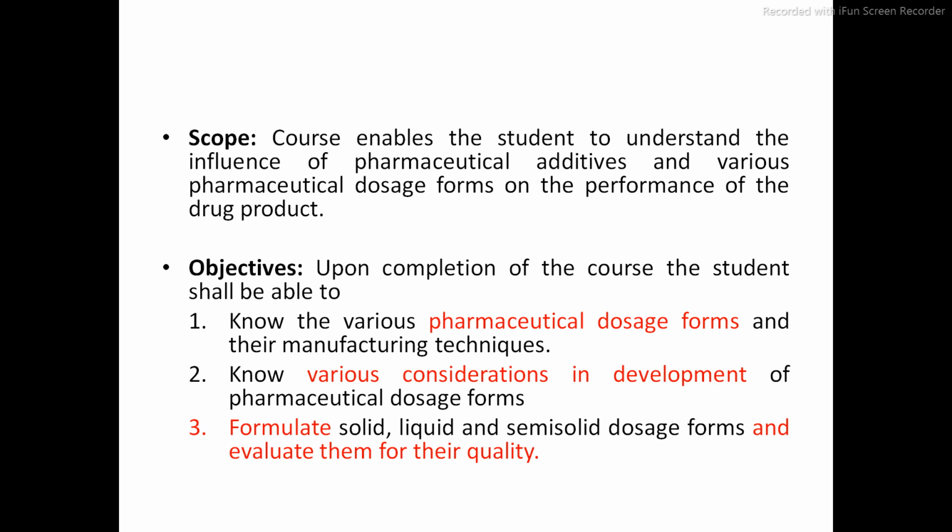Again, you will come to know how to formulate and evaluate the dosage form for their quality. Mainly focus on the highlighted words in this presentation. So the student will come to know how to formulate solid, liquid, semi-solid dosage forms and how to evaluate them for their quality. These are the three main objectives of this course. At the end of the syllabus, the student will come to know the various pharmaceutical dosage forms, considerations in the development, and formulation and evaluation for their quality. So these are the scope and objectives of your syllabus.